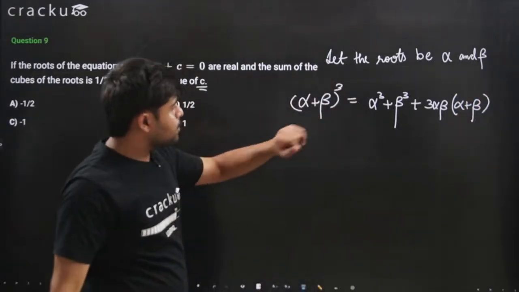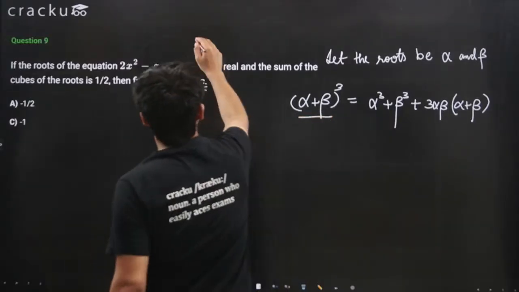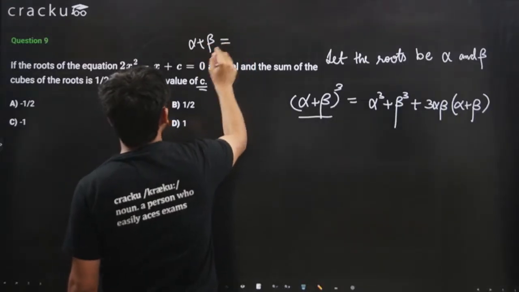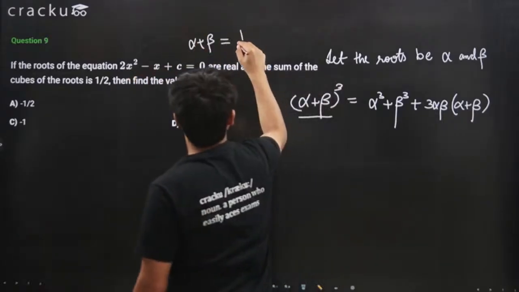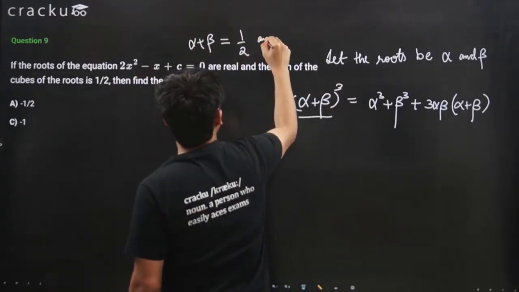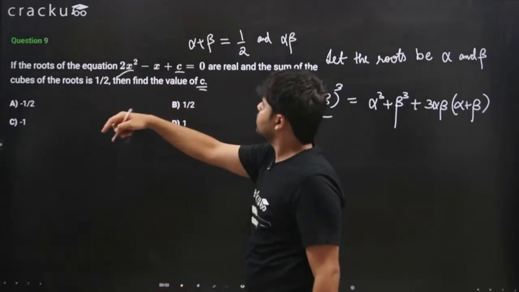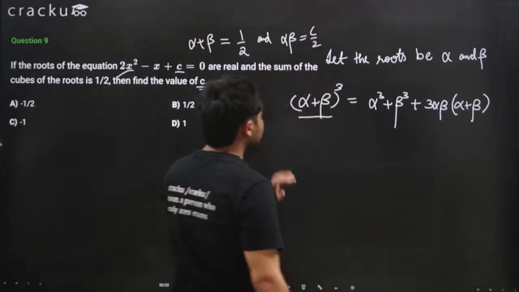So this is what we get. Now what is alpha plus beta? Again, alpha plus beta is the sum of the roots. This will be minus of minus 1 divided by 2, which is 1 by 2. And alpha beta is the product of the roots, which is c over 2, right? We can put these values here.